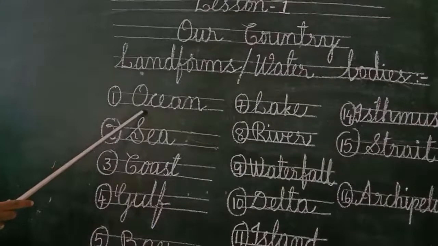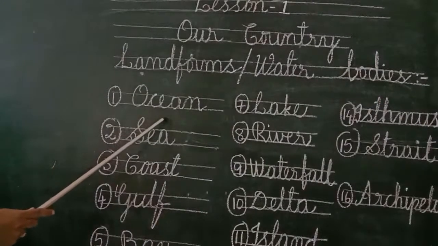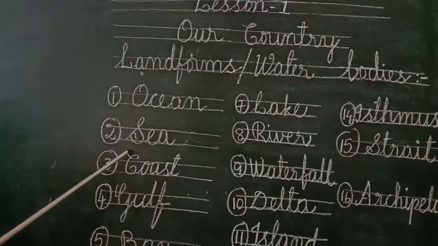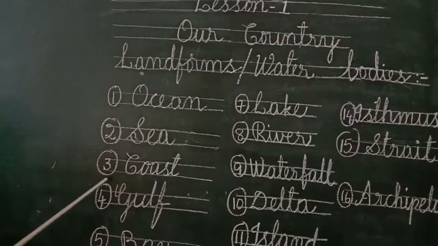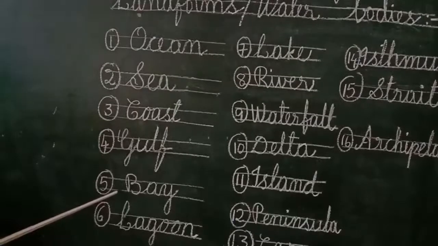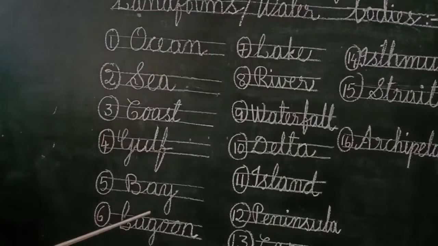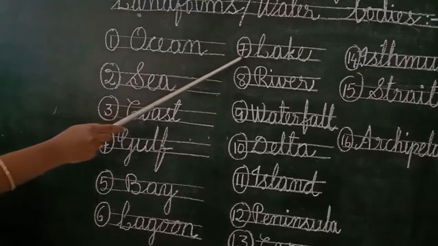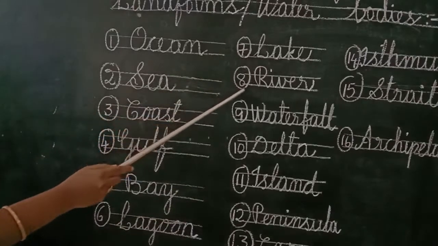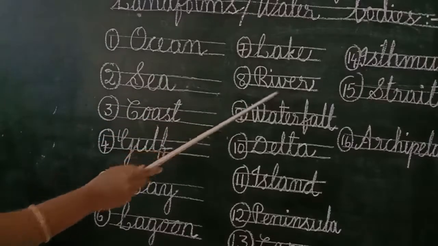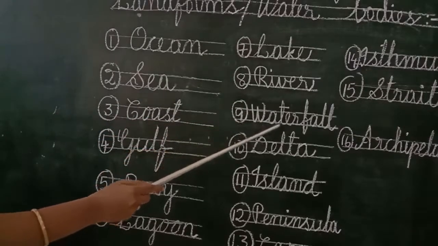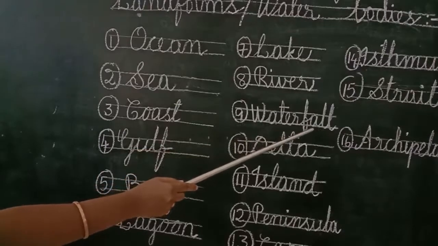Water bodies. Ocean. Second one, sea. Third one, coast. Fourth one, gulf. Fifth one, bay. Sixth one, lagoon. Seventh one, lake. Eighth one, river. Ninth one, waterfall.